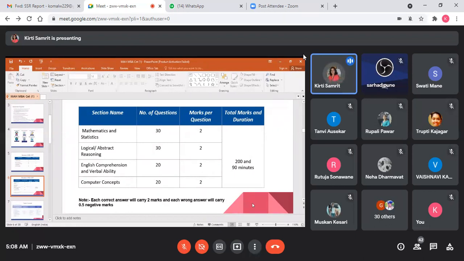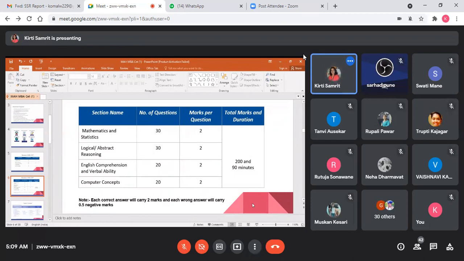Now, if we talk about the computer concepts, various topics are given, students, like data representation. You might have learned in your graduation binary arithmetic calculation, how to represent floating point, Venn diagrams, truth tables, Boolean algebra. So, being a BCA student, you can secure your marks in this computer concepts section.